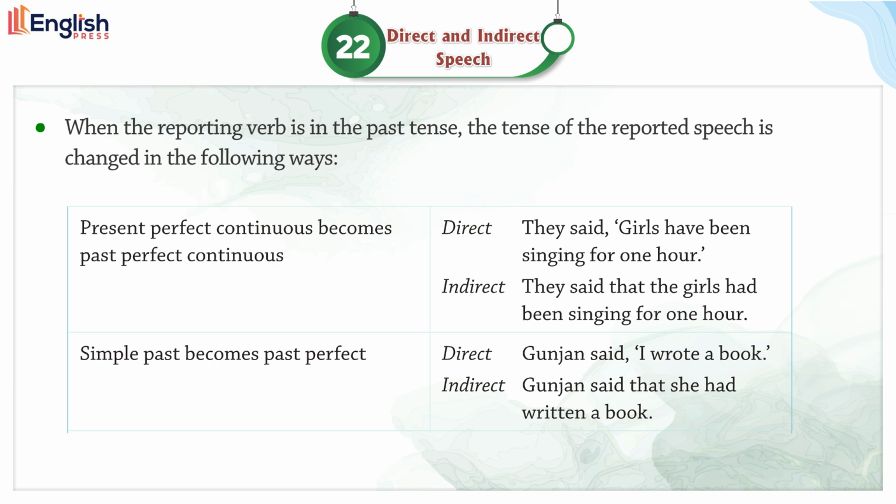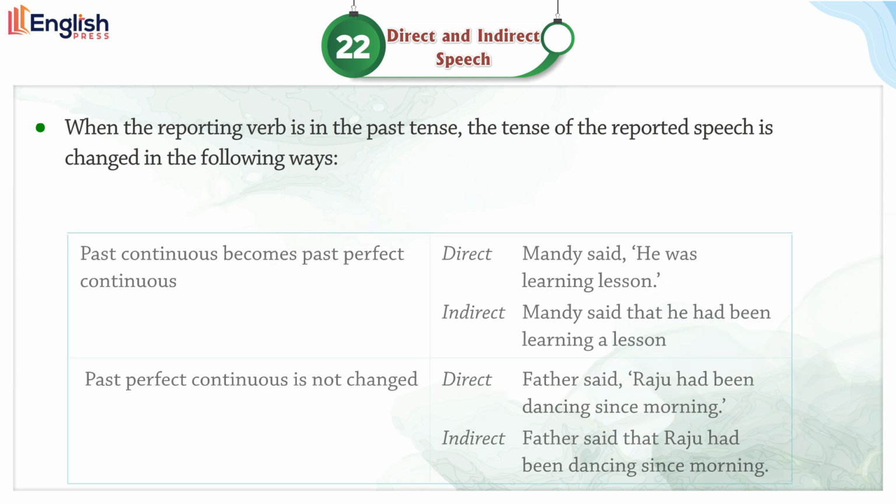Present perfect continuous becomes past perfect continuous. Direct: They said girls have been singing for 1 hour. Indirect: They said that the girls had been singing for 1 hour. Simple past becomes past perfect. Direct: Gunjan said, "I wrote a book." Indirect: Gunjan said that she had written a book.